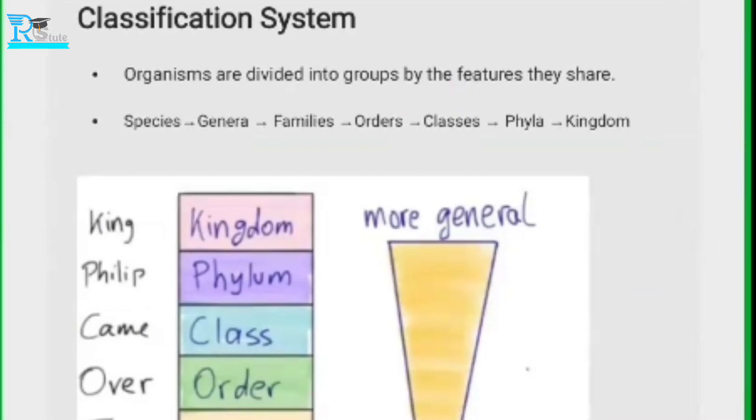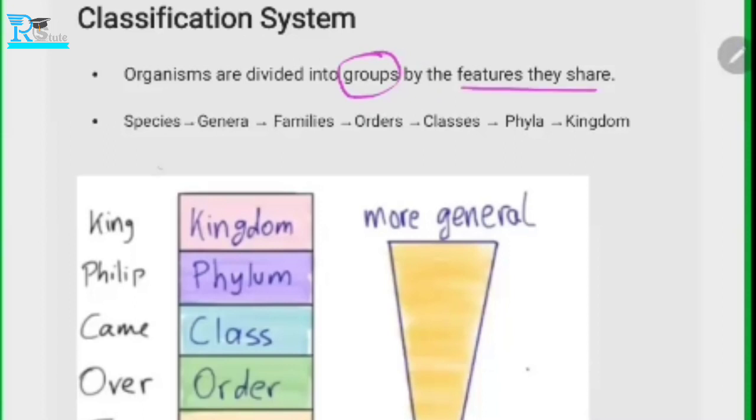In the plant group, all the members of the plant kingdom have similar features. They can have flowers, fruits, leaves, etc. Exactly. So the organisms are divided into groups, and the members of that group should have the same features. Another example, we have already done this.